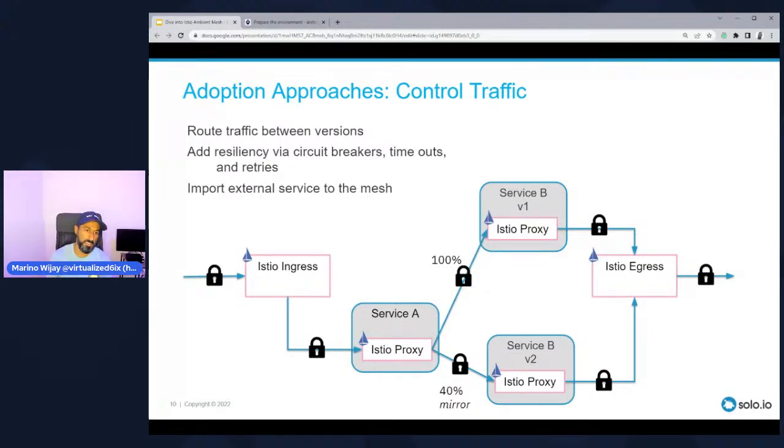Now, there's a couple of other things to consider as well. The other things to consider is around resiliency. Resiliency is really about, let's just say in my traffic path here, I have a particular service that needs to respond to another service and get a response from a different service before it can respond. Now, one of the interesting challenges around that is all services are going to provide a response in a different time frame. Now, in that particular situation, your request as a client may time out.